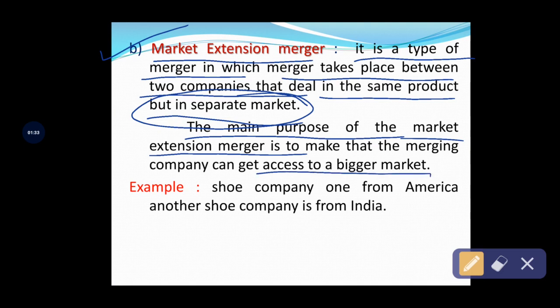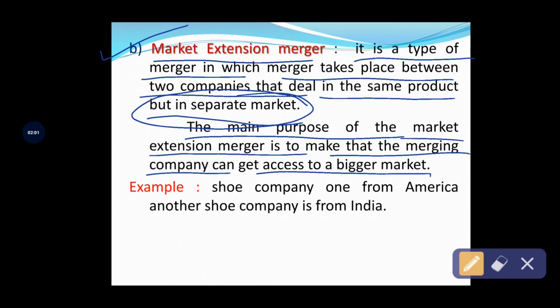The major objective of this market extension merger is that the merging company can get access to a bigger market. So under product extension merger, the major objective is extending their product. Under market extension merger, it is extending the market. So keep it in mind, these are the major objectives, and also it is very important for your 2 marks. See with the example, you will get clarity of these concepts.